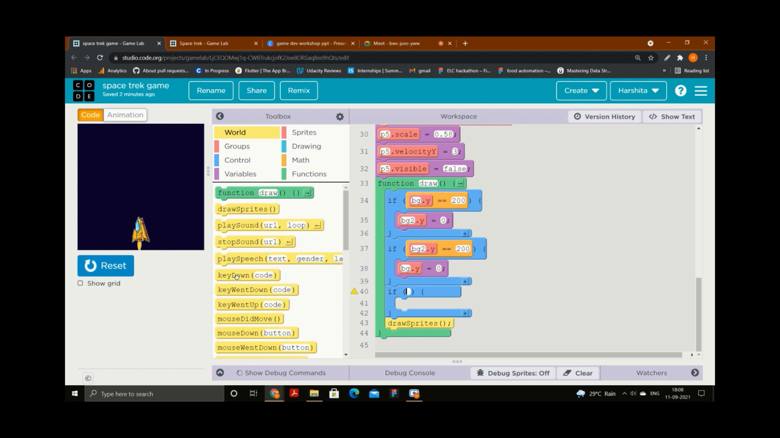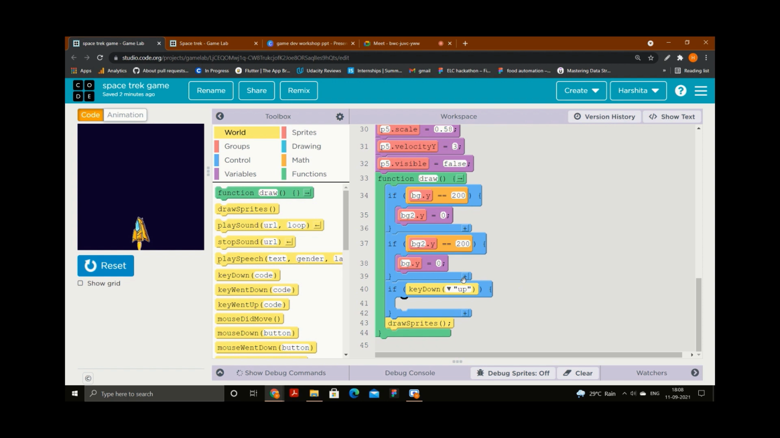So take the key down from the world section, put it here, and now it is asking for the name of the key. So the name of the key is up. If the person clicks on this up arrow key, what should happen? The rocket should move up. Now there is a part that I want: the rocket should move up by a few units. I will just explain it to you.